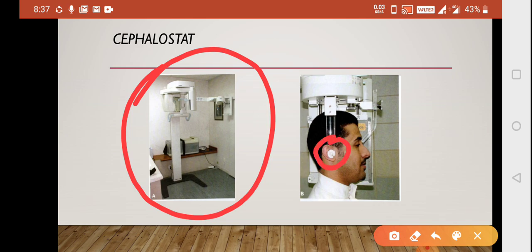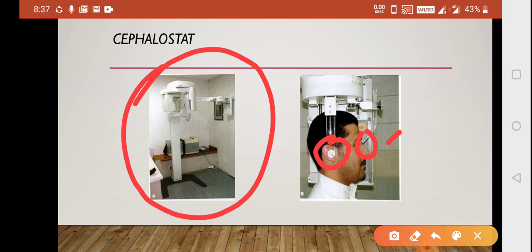Along with it, there are two ear rods in it, which prevents the movement of the head in a horizontal plane, and for the vertical stabilization there is a pointer. So basically the question is an image based from this part, that which machine is this.